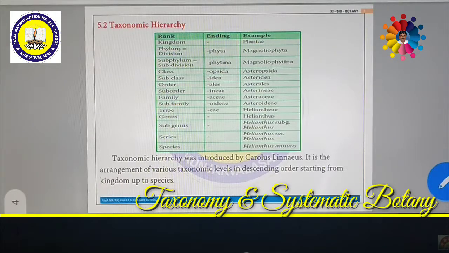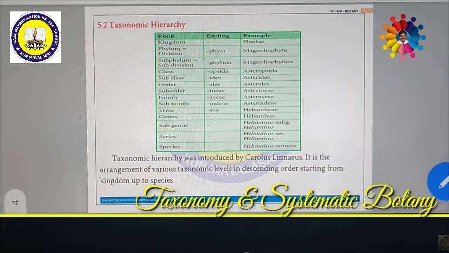So this is the lowest order. Now some of the species are combined together. They are called genus. So a number of species are joined together to form a genus.